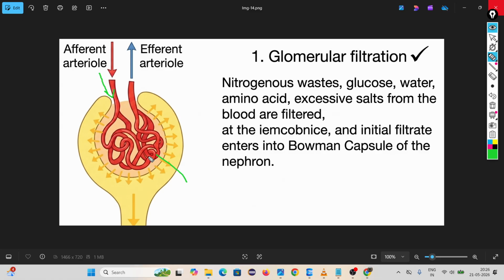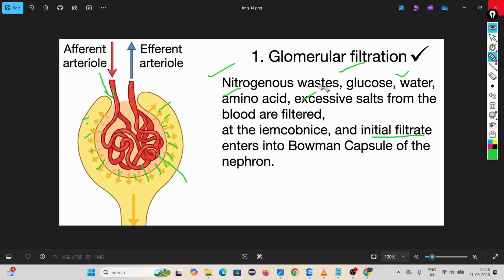Inside the glomerulus blood is filtered, meaning the nitrogenous waste, glucose, water, amino acid and excessive salt are separated from blood and come inside the Bowman's capsule. Then the filtered blood goes back to our body.